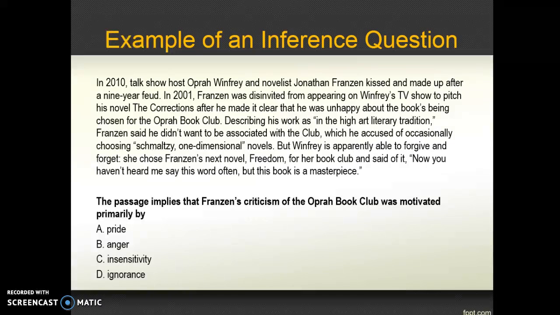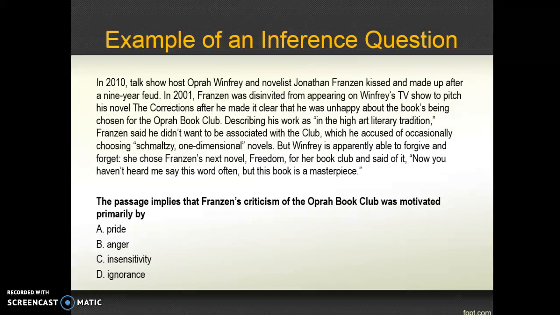Describing his work as in the high art literary tradition, Franzen said he didn't want to be associated with the club, which he accused of occasionally choosing schmaltzy, one-dimensional novels. But Winfrey is apparently able to forgive and forget. She chose Franzen's next novel, Freedom, for her book club and said of it, "Now you haven't heard me say this word often, but this book is a masterpiece."